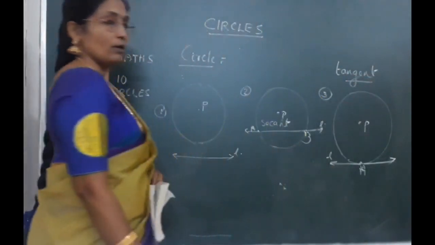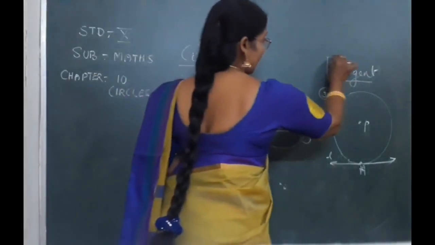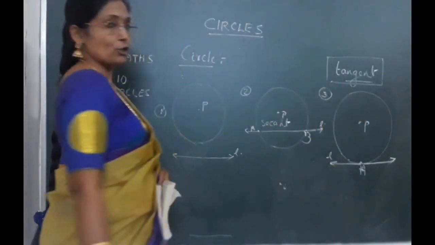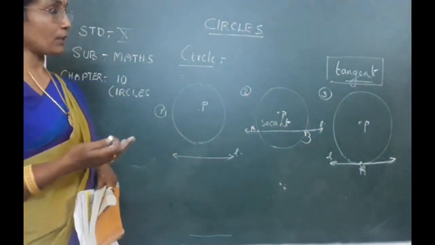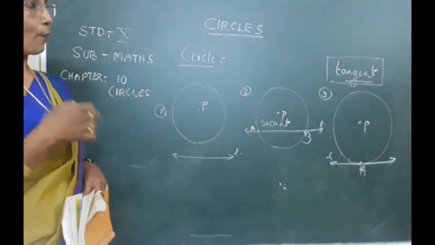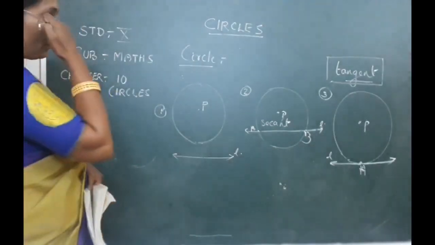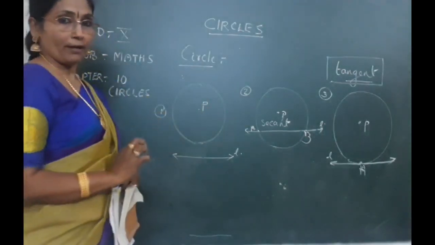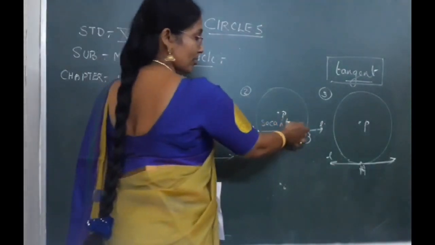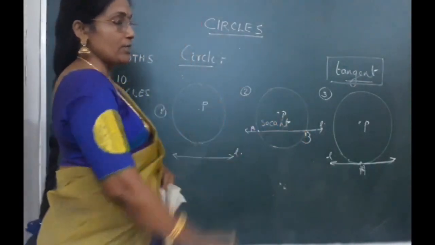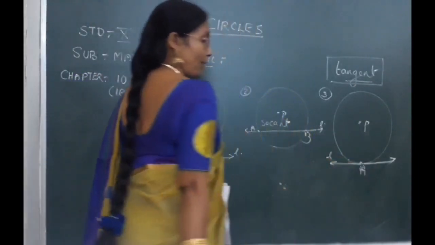Clear for you, children? So now in this chapter we are going to describe the special properties of tangents, the definition of the tangent, and in terms of some theorems we are going to see some special properties or characteristics of the tangents related to a circle. Clear for you? So there are three possibilities we have already done. One is that the line does not intersect. Second, the line intersects the circle in 2 points. Third, the line touches the circle in one and only 1 point.